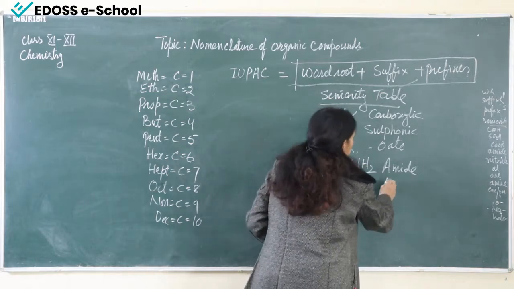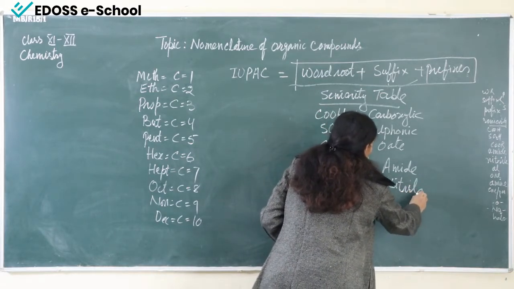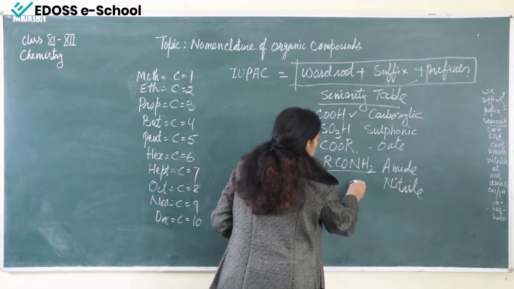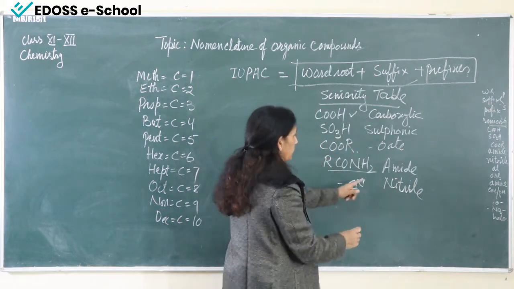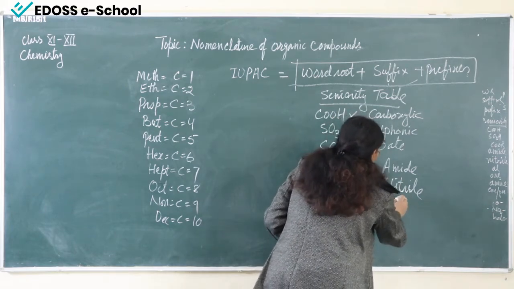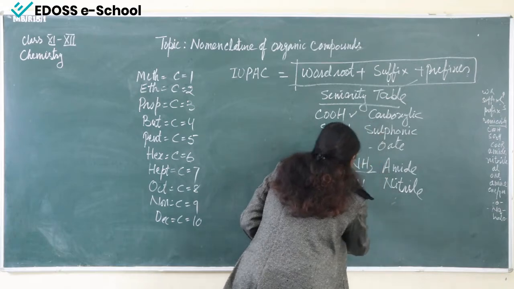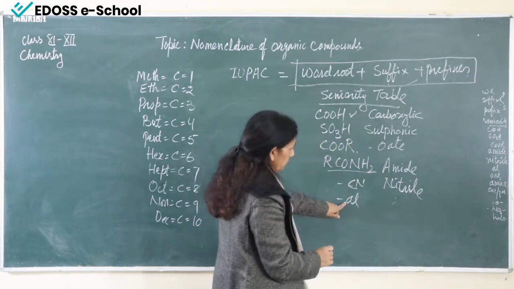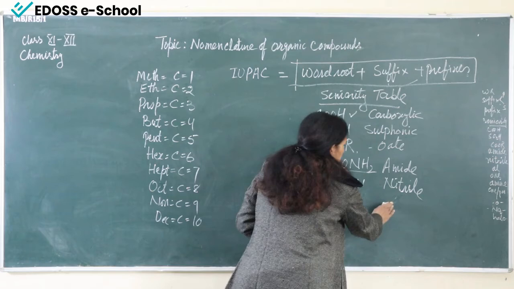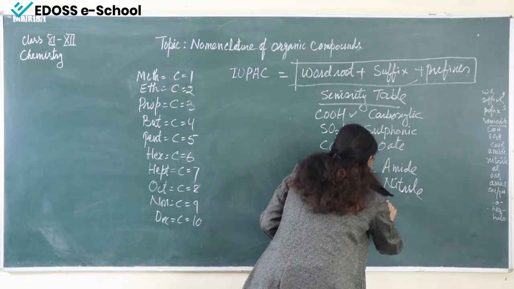And then comes nitrile, the CN group. And then this is Al. Al stands for the aldehyde group.